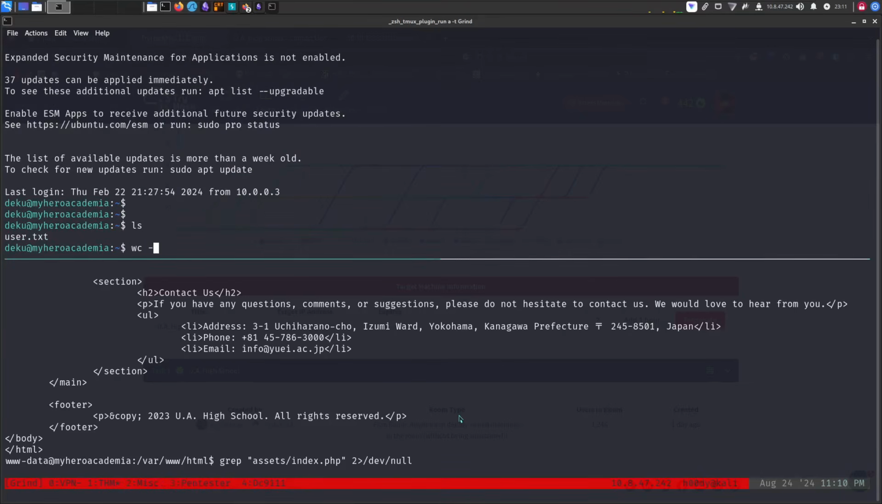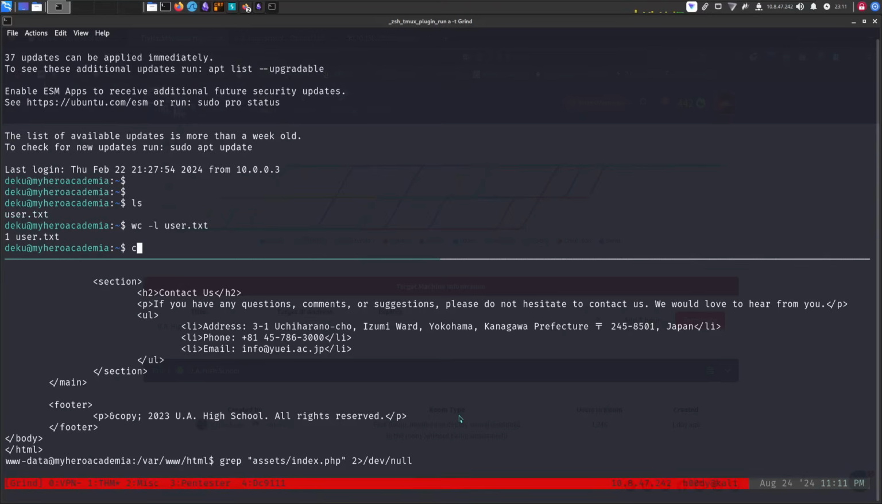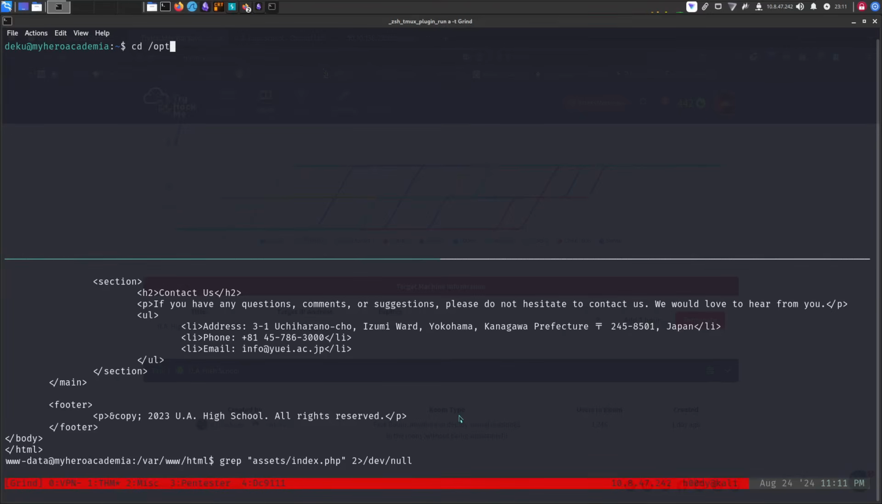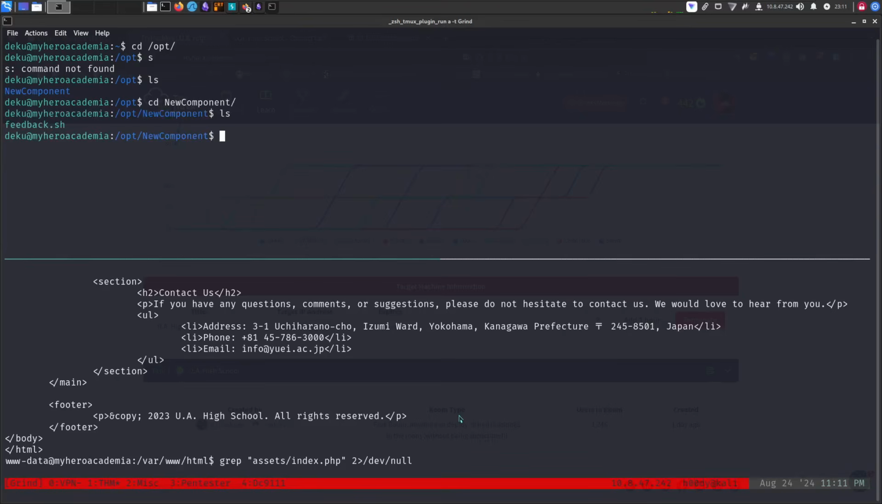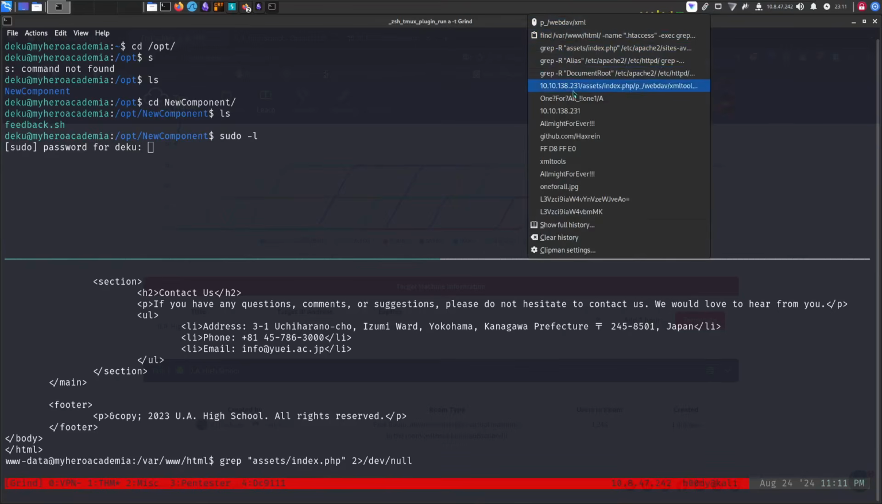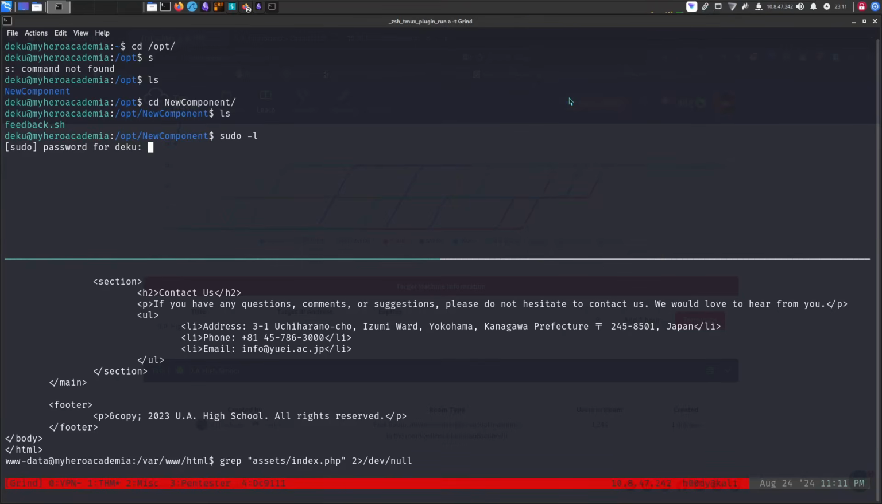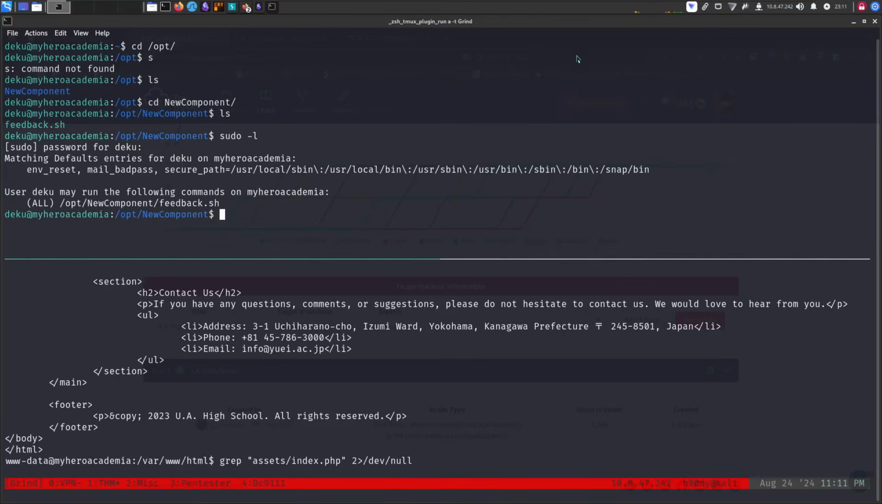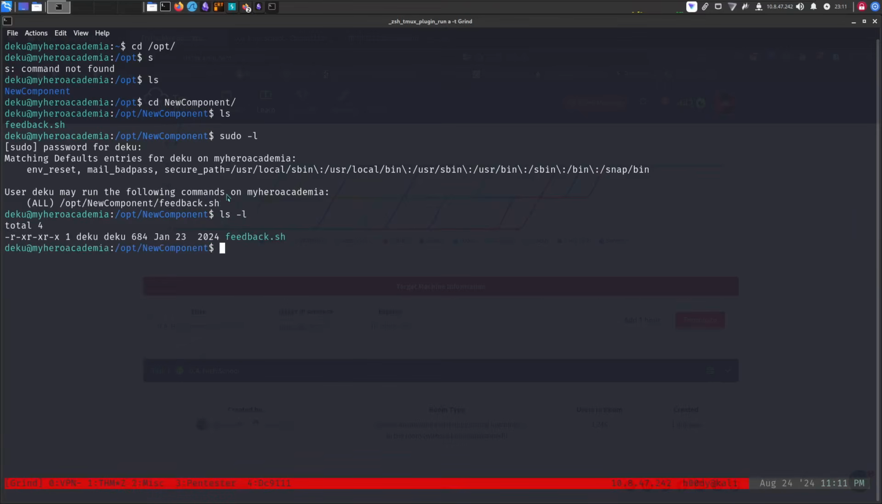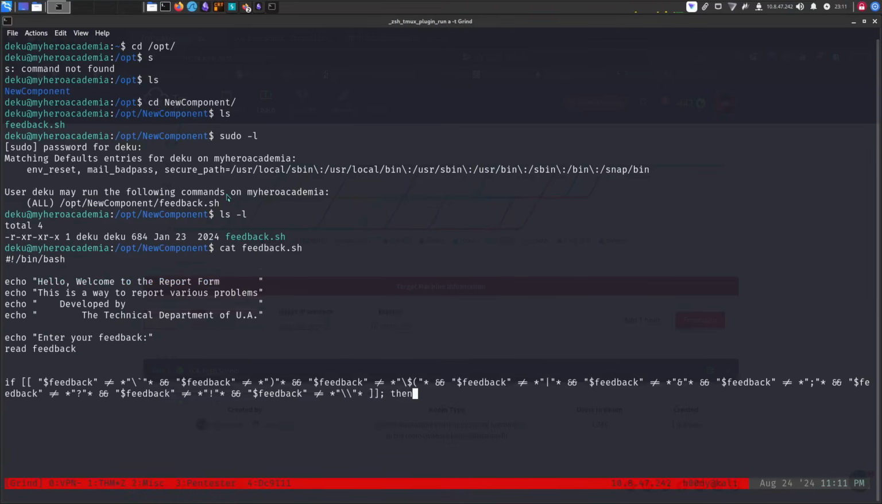Now we have our user.txt, and you can run linpeas or whatever, but I usually check opt, and there is a new component directory where we have feedback.sh. And first of all, let's just check our sudo permissions. If we can run anything with sudo using Deku user, and we can run this feedback.sh as sudo. So let's check its content.